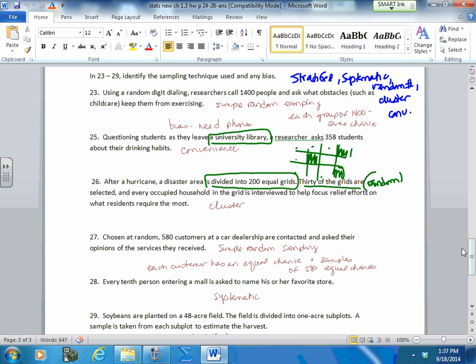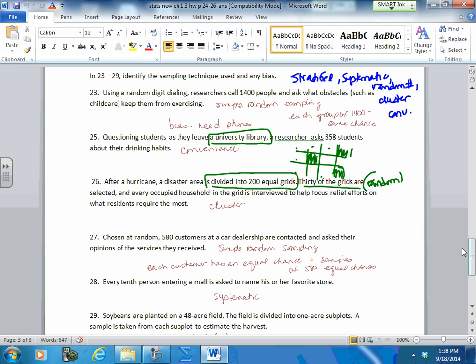Number 28, every 10th person entering a mall is asked to name his or her favorite store. This is systematic. You put them in some kind of order and you take them at regular intervals. Now the only thing is he or she may like that mall and like a particular store there, and then you're not going to get somebody that represents a different store that's not in that mall.